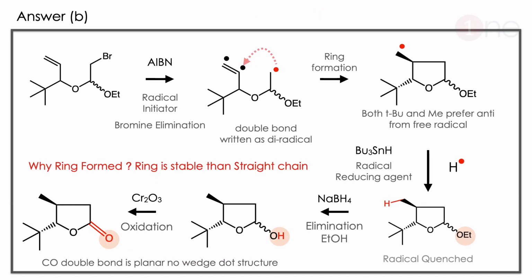The answer is B. Let us see how. The starting material is given, but they gave AIBN. AIBN is the radical initiator, so it initiates radical formation by bromine elimination. So bromine leaves, and the radical is formed. Once the radical is formed, it wants to stabilize. After the radical formation, the nearby double bond becomes a diradical, so cyclization will happen. Why did the ring formation occur here? Because the ring is more stable than the straight chain, so ring formation occurred easily.